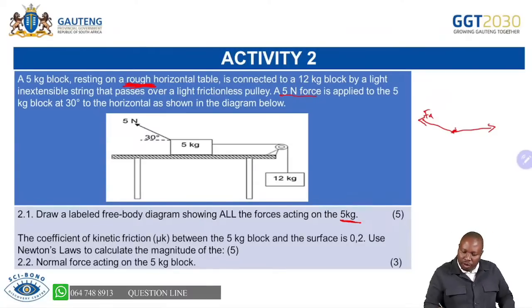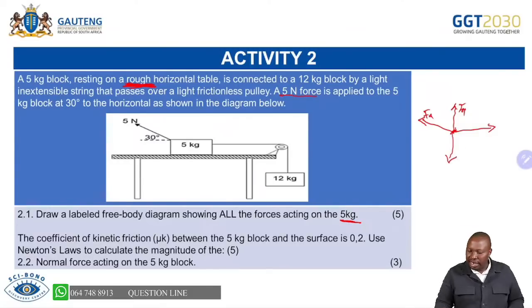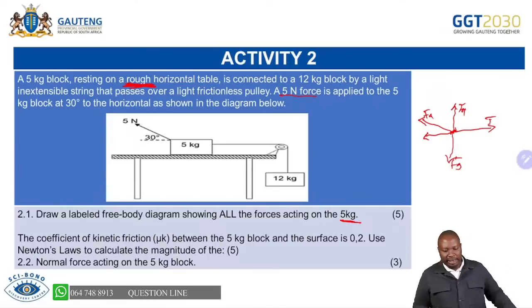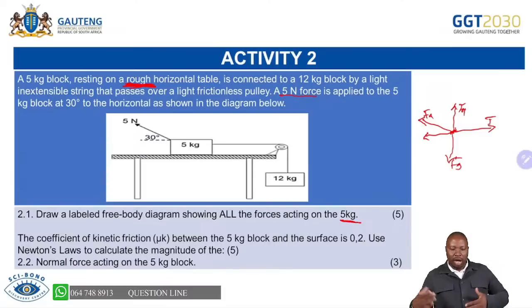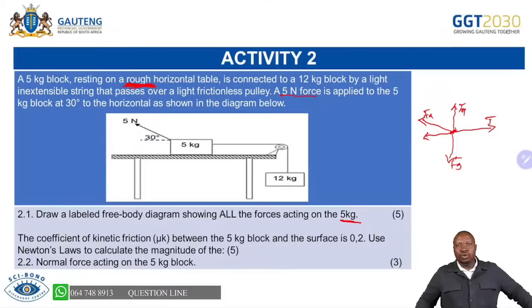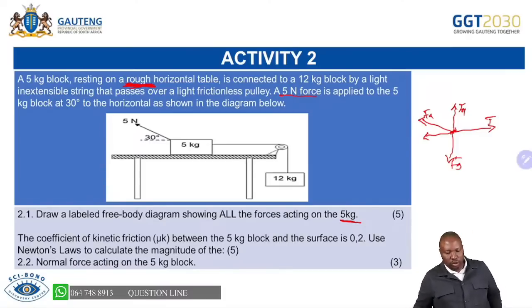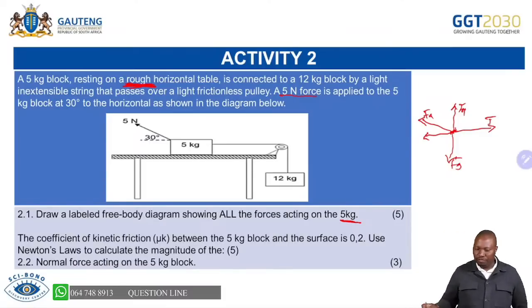That is our applied force. We have our normal force that is always perpendicular to the surface, and we have Fg that is always going down. But remember, they said that this is a rough surface, so don't forget that. We must have friction opposing motion when the object is moving. So you are now able to know what your free body diagram is going to look like, and how you're going to get your 5 marks.